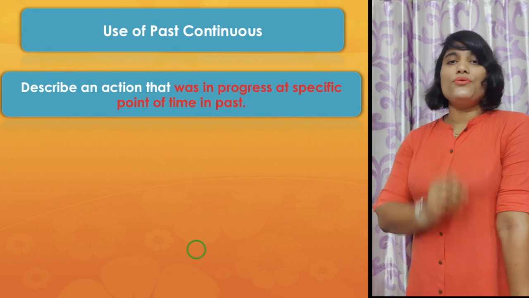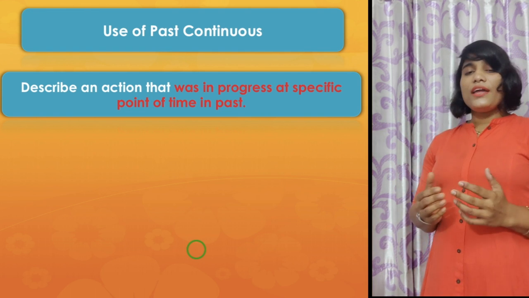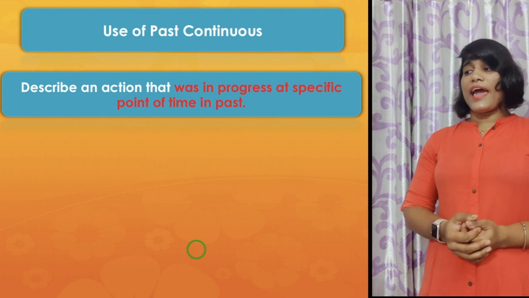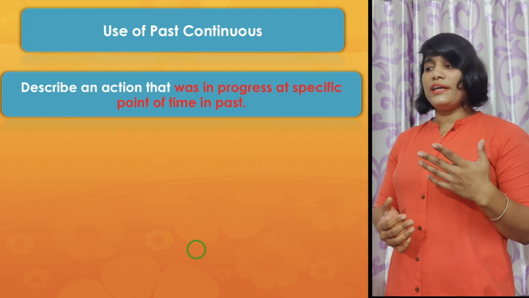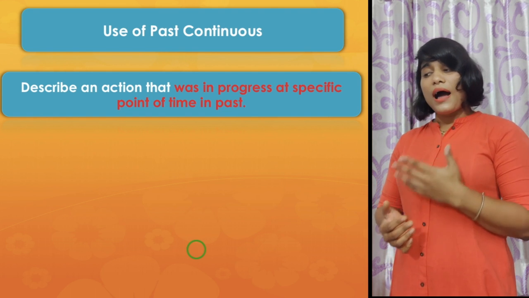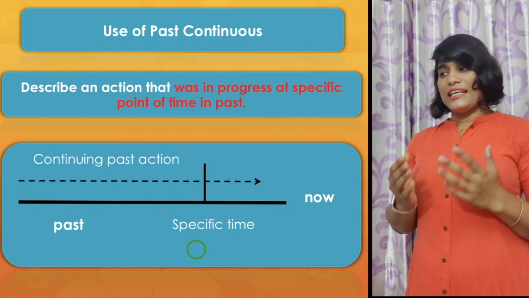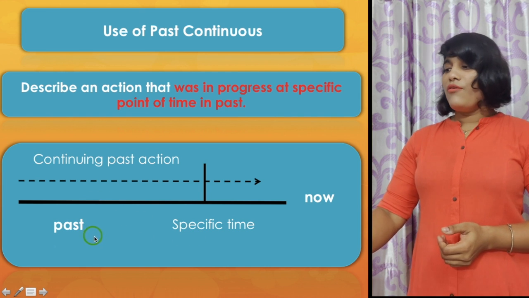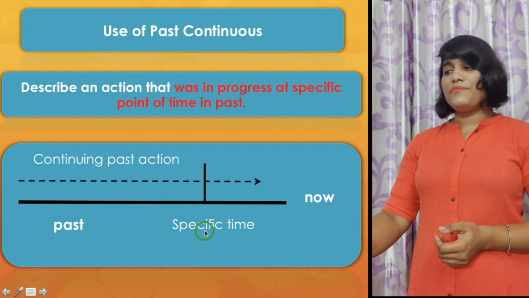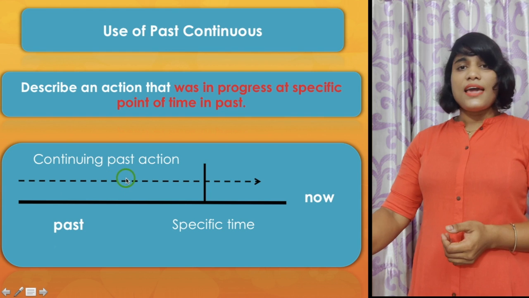Now, where do we use the past continuous aspect of verb? When we are going to describe an action that was in progress at a specific point in time in the past, we have to use the past progressive aspect of verb. For example, here there is a diagram where you find now, past and a specific time, and that continuing past action is referred to by this arrow. Now let's see some examples here.